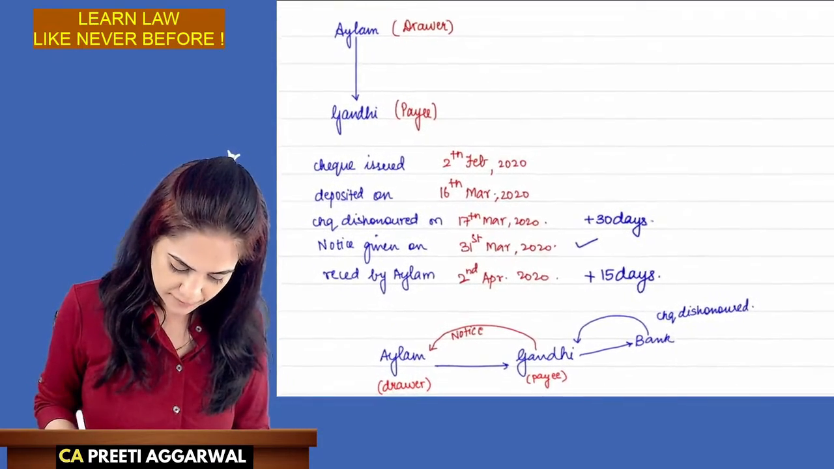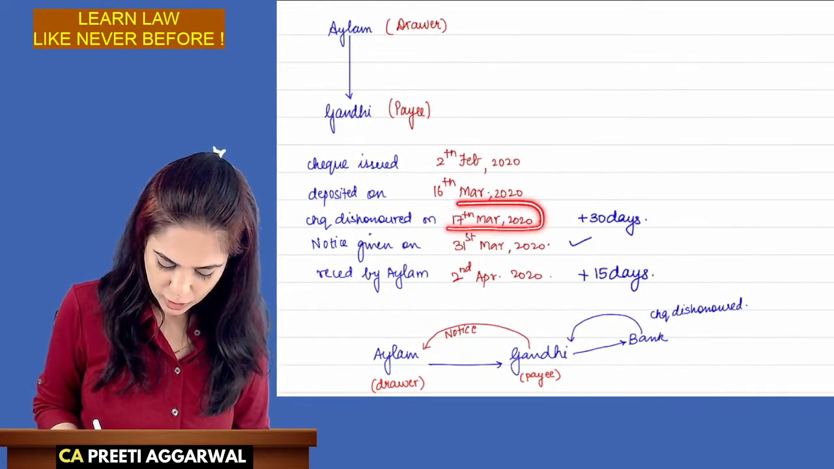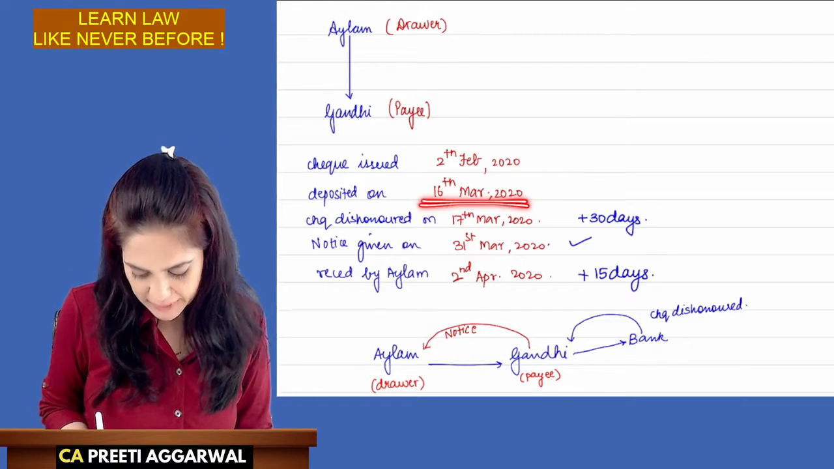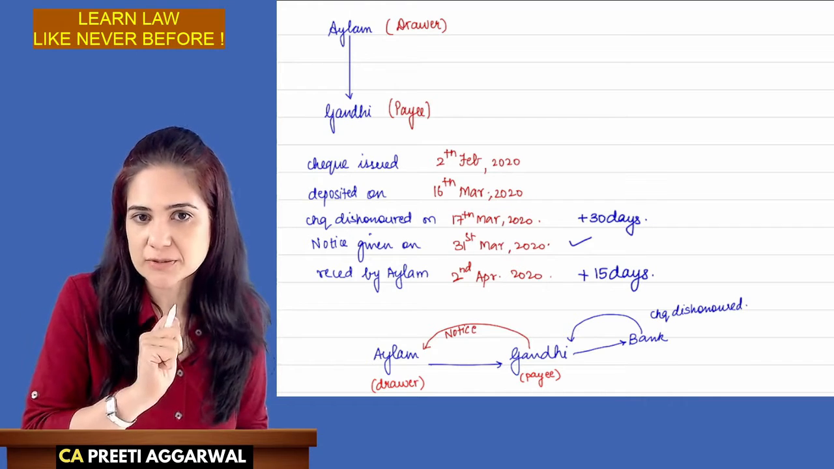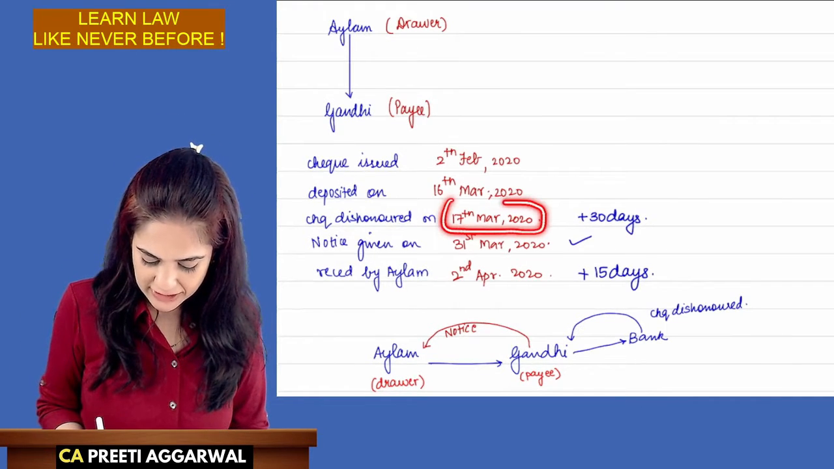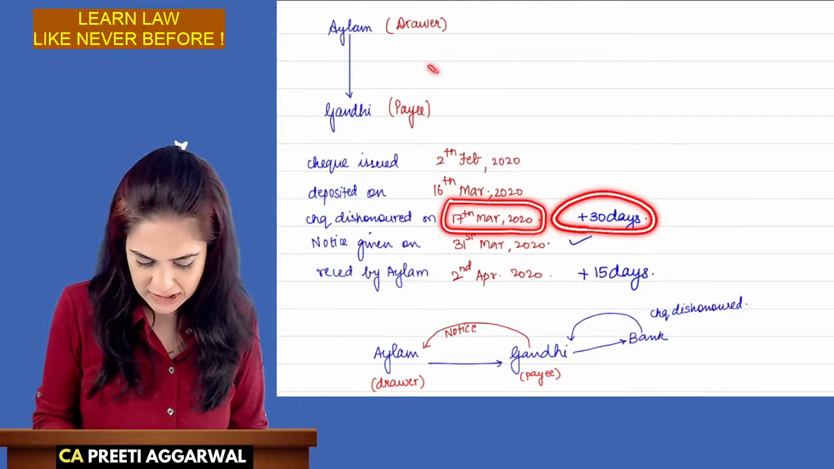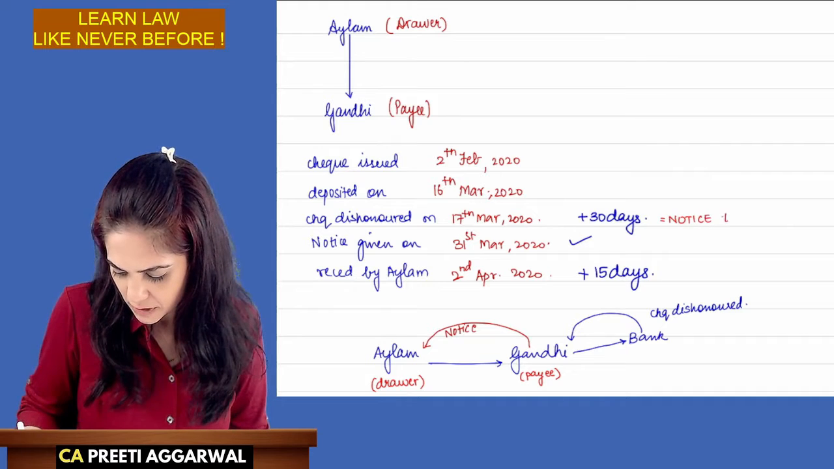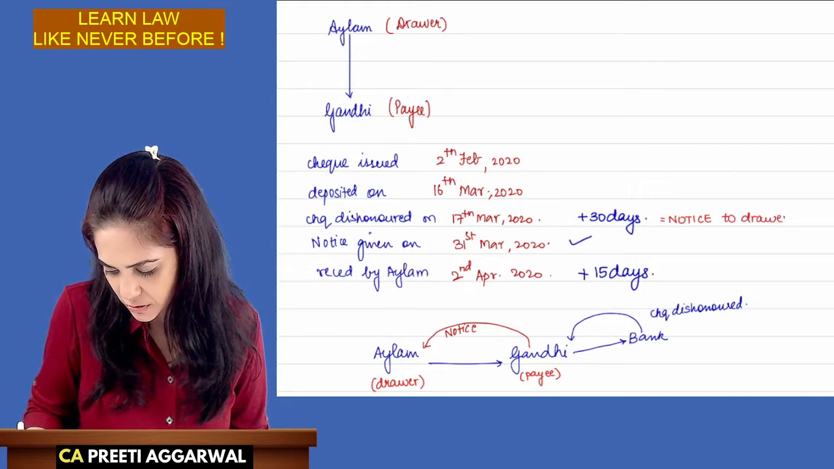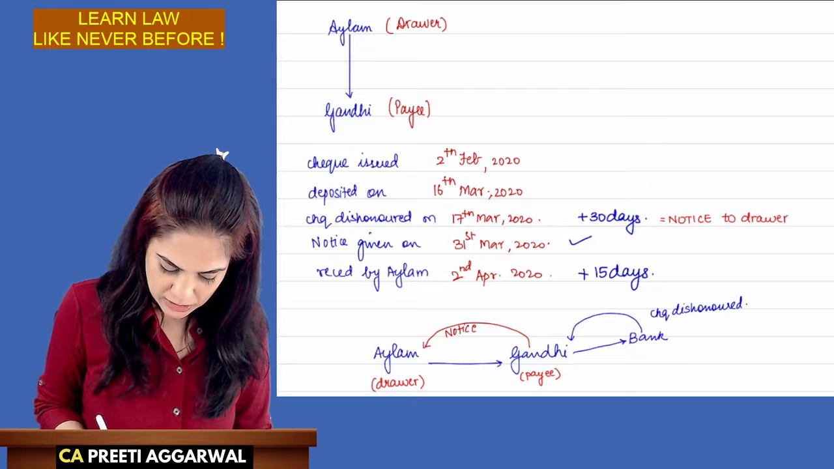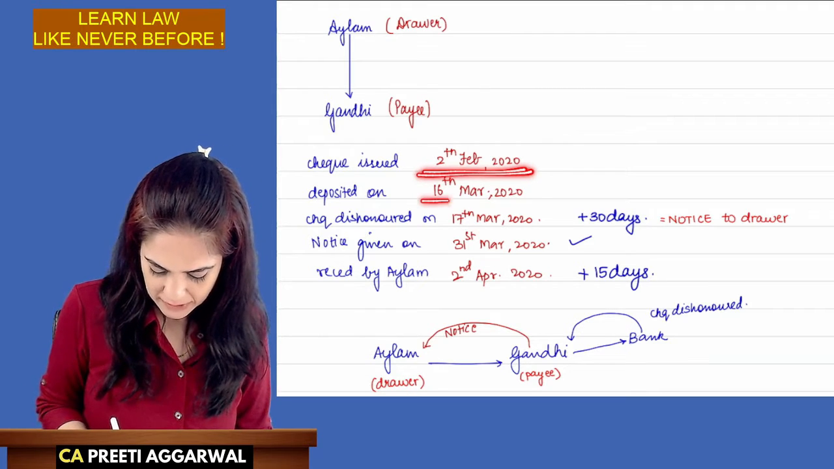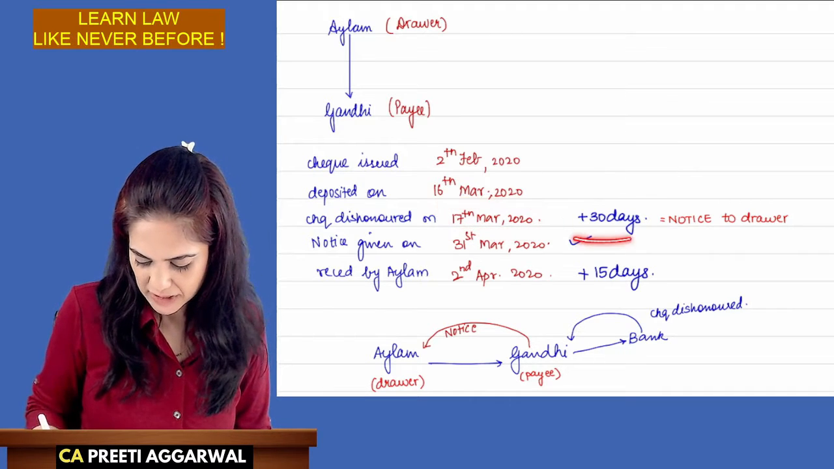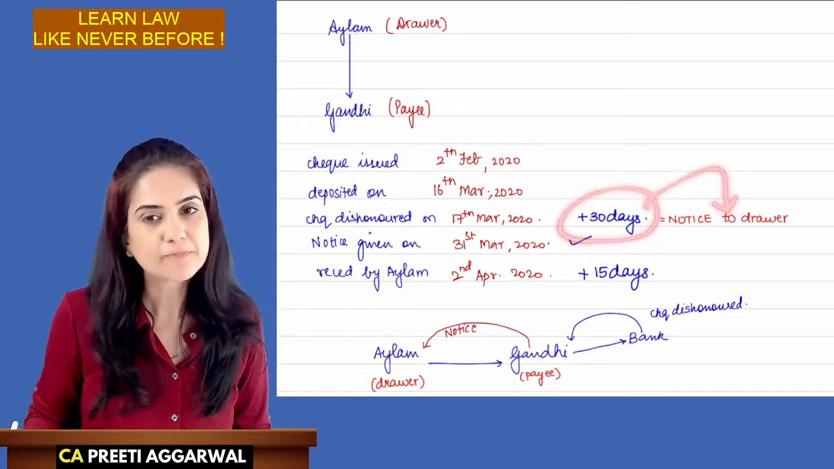So the dishonor was 17th of March. See, the check is issued on 2nd of February. It was deposited by Mr. Gandhi on 16th of March. The check is dishonored on 17th of March. So within 30 days, I need to give a notice to the drawer. You have to learn this only, that notice needs to be given. So check is issued on 2nd of Feb. It is deposited on 16th of March. Check is dishonored on 17th of March. Within 30 days, I need to give a notice.